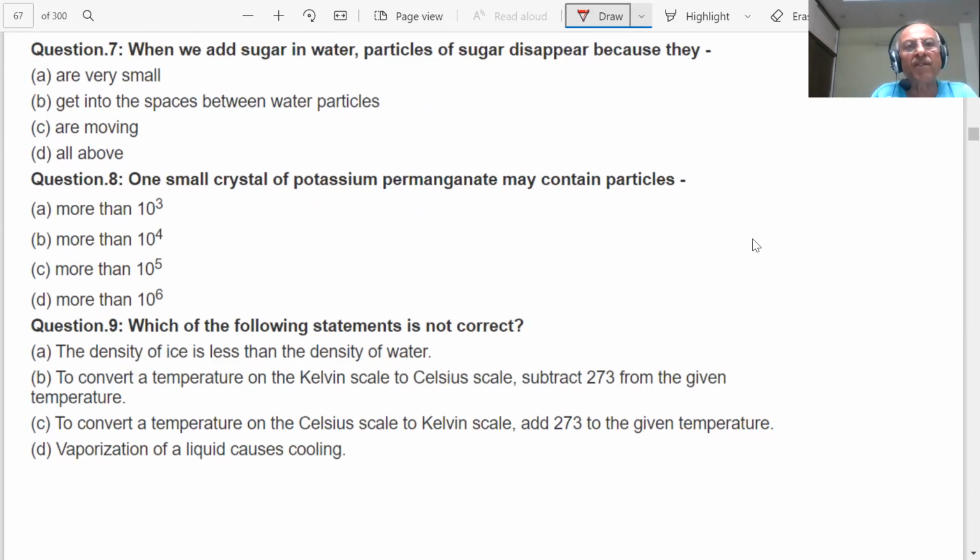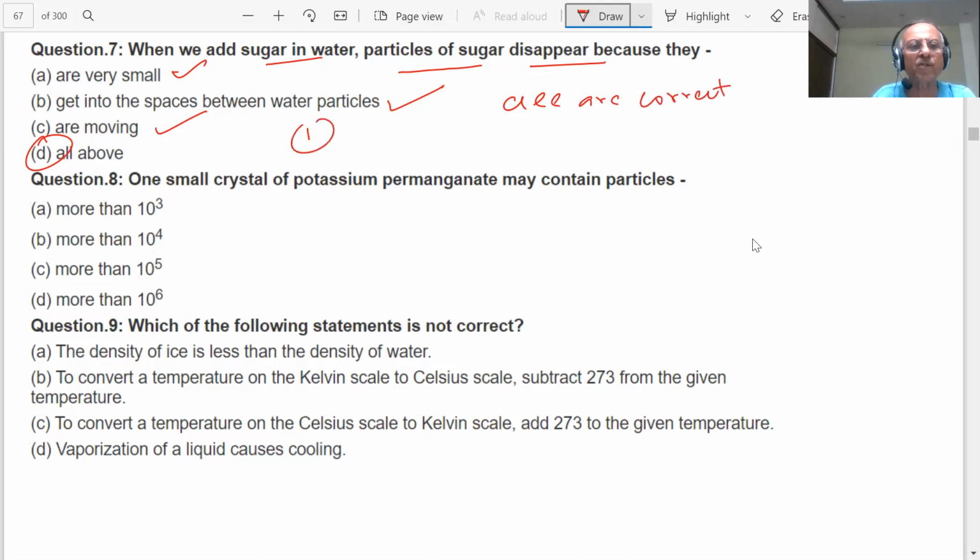Question number 7 is coming. When you add sugar in water, particles of the sugar disappear. Do they disappear? Yes, sir. What does it prove, students? Our particles are small. They get into spaces between water molecules. They are moving. What is the correct answer? Sir, all of them. So the particles are small, that is correct. Get into spaces is correct. They are moving is also correct. Therefore, the correct answer is D, all are correct.